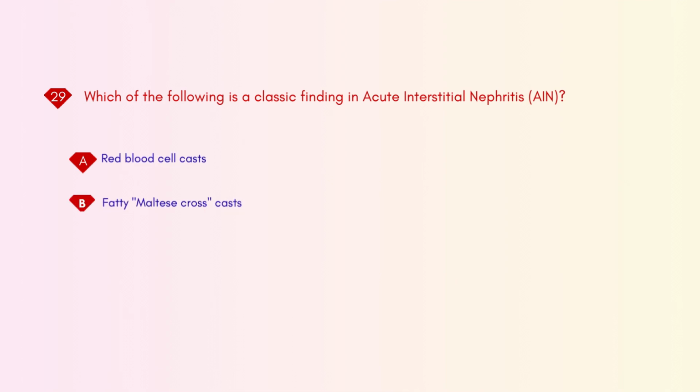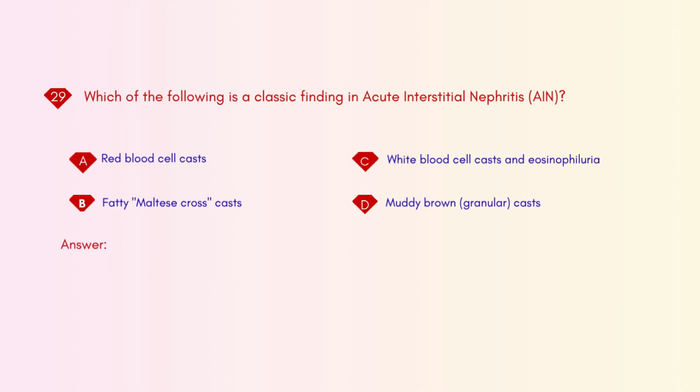Which of the following is a classic finding in acute interstitial nephritis, AIN? A. Red blood cell casts. B. Fatty Maltese cross casts. C. White blood cell casts and eosinophiluria. D. Muddy brown, granular, casts. Answer: C. White blood cell casts and eosinophiluria.